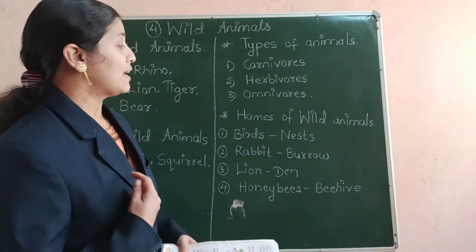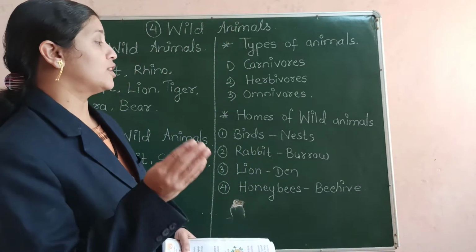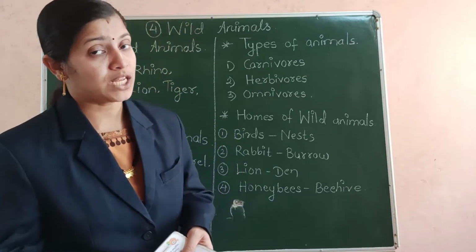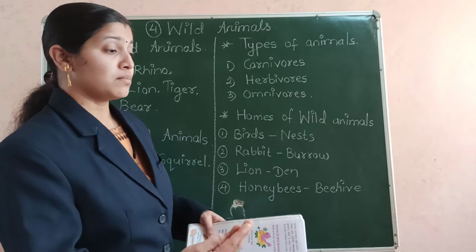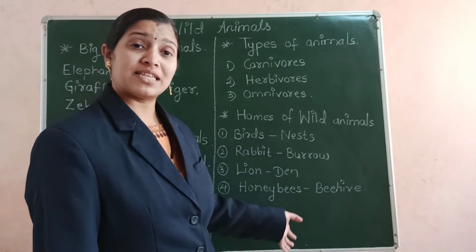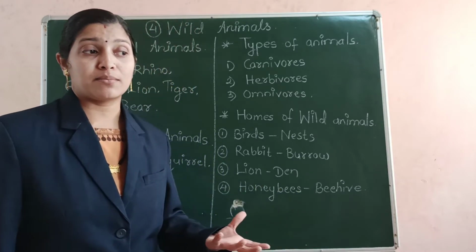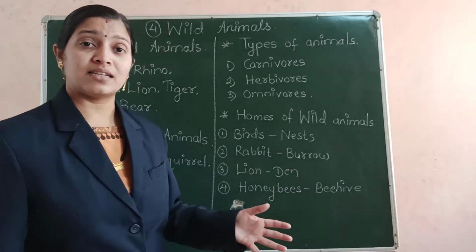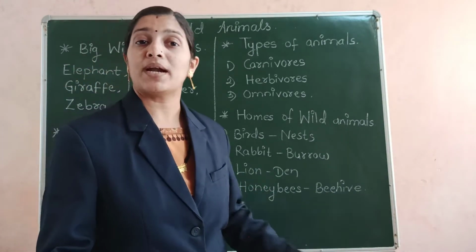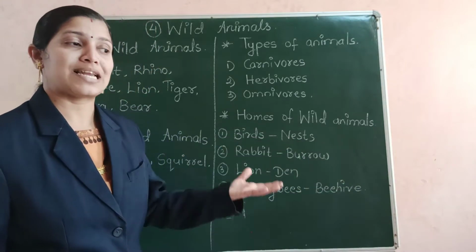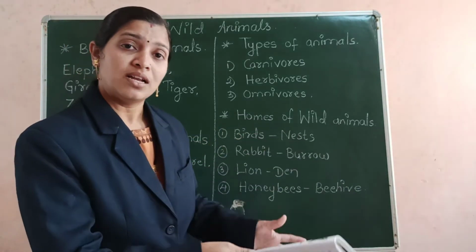So there are various animals that live in the forest. Some like to eat plants, some like to eat the flesh of other animals, some like to stay in a house that is made by themselves, while some of the animals stay in a den or a cave. Like the lion, the den or the cave is not prepared by the lions, but it is already made there, or it is natural, and they go and just live there.